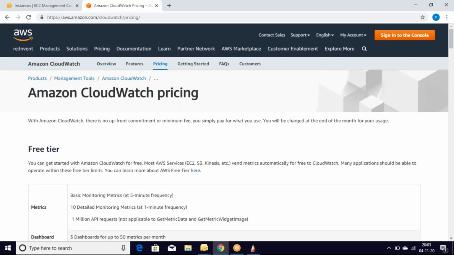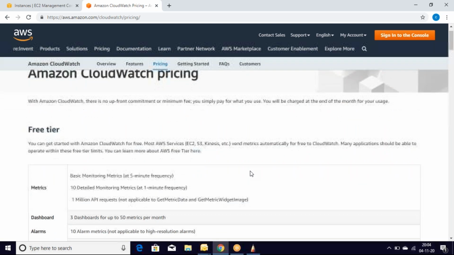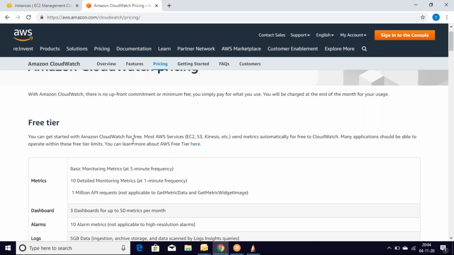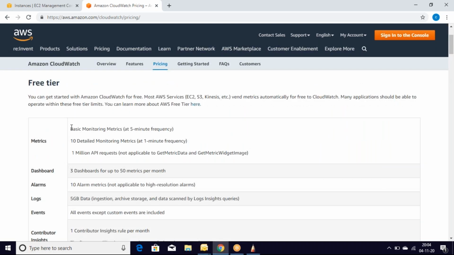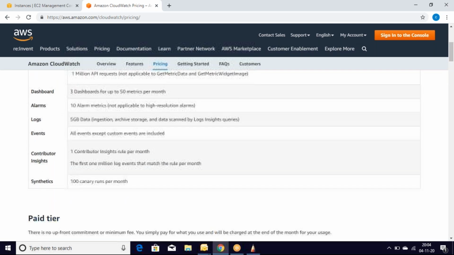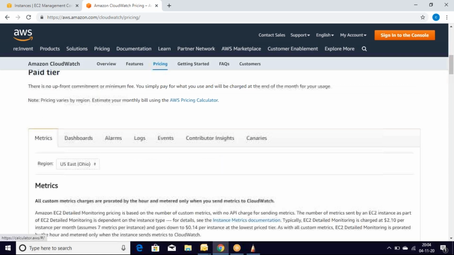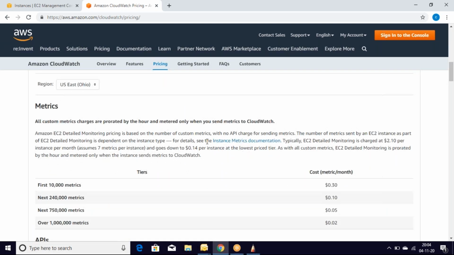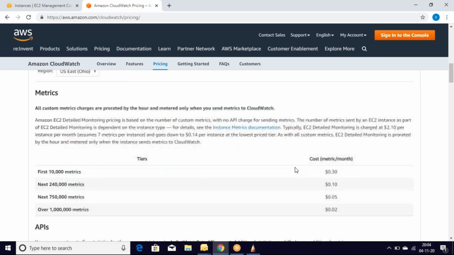You can get started with Amazon CloudWatch for free. That's good. But when we go beyond the limits, they are going to charge. Basic monitoring is at 5 minutes frequency, and detailed monitoring is charged at 1 minute frequency. If I go to the paid tier, based on the region there are some charges. For 10,000 metrics, it is $0.30.